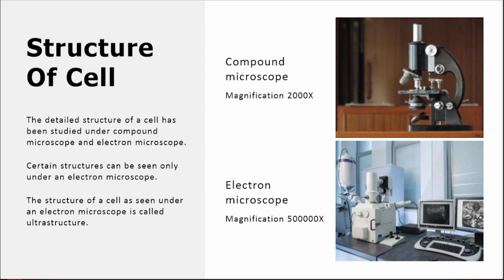The detailed structure of a cell has been studied under the compound microscope and electron microscope. Certain structures can be seen only under an electron microscope. The structure of a cell as seen under an electron microscope is called ultrastructure.